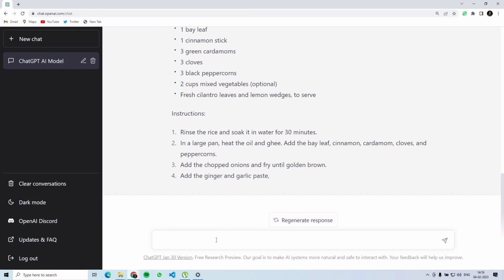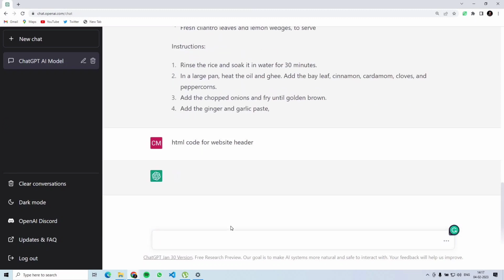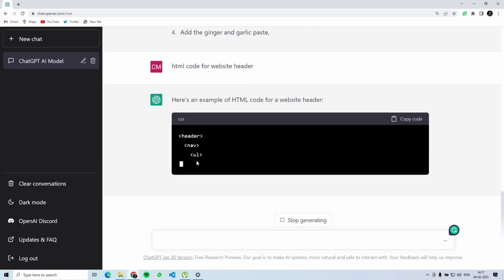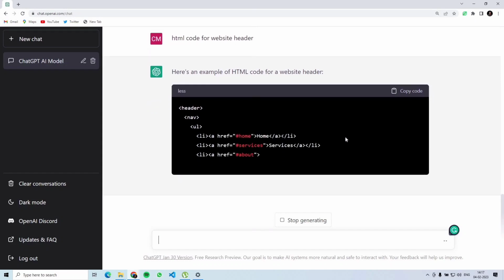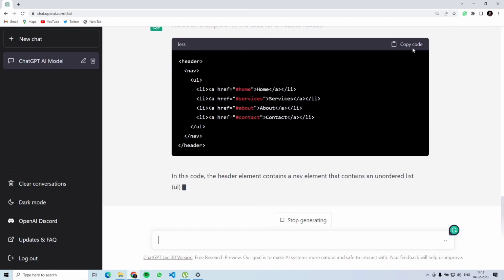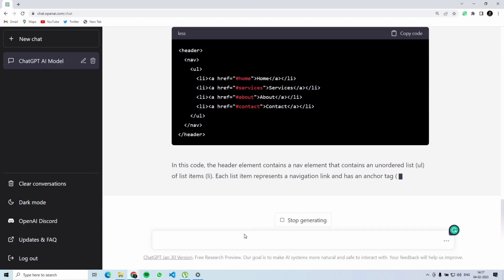Now this model can also help you to write code. So for example, let's say I want to design a website and I just need a code for the header section. So here just type HTML code for website header. And I'll click on the enter button. And here I'll get the code. It will generate this code for me, and what I need to do is just to copy the code after it is generated. So I'll just copy this code and paste it on my code editor.